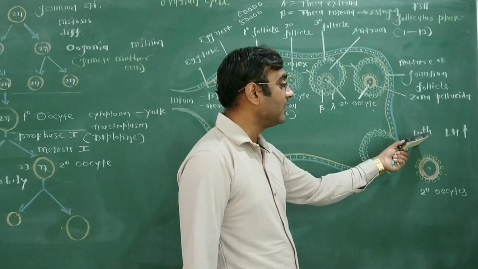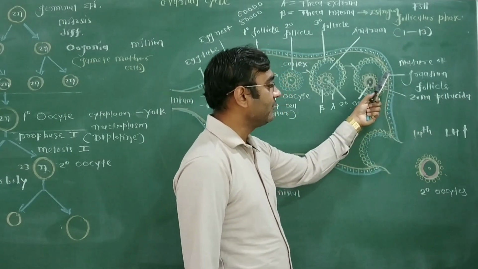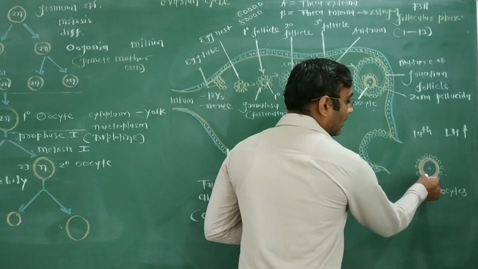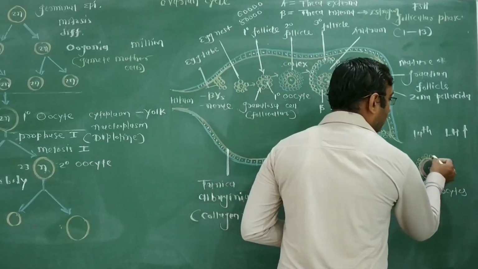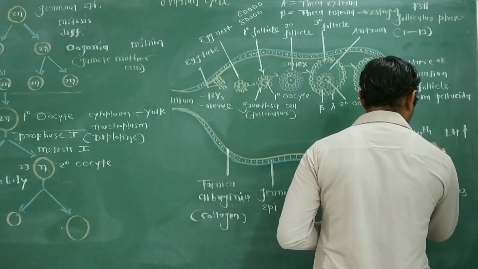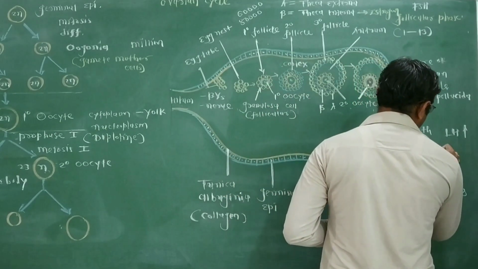At the 14th day of the ovarian cycle, the Graafian follicle ruptures and the secondary oocyte along with the zona pellucida and a few follicular cells comes outside. This procedure is ovulation.